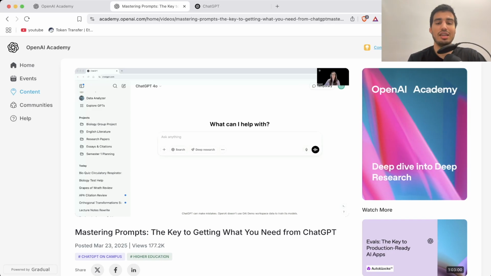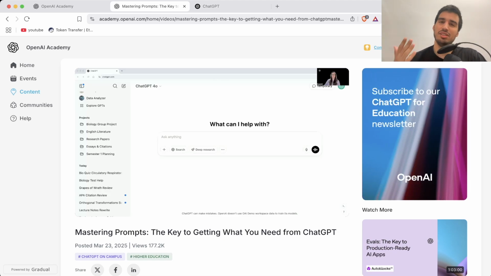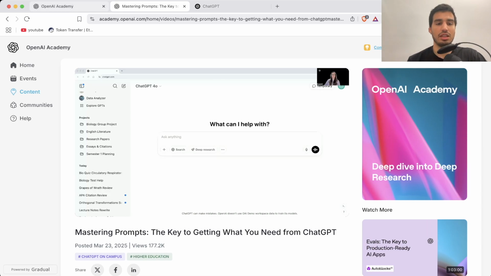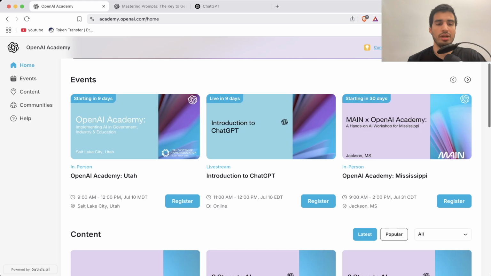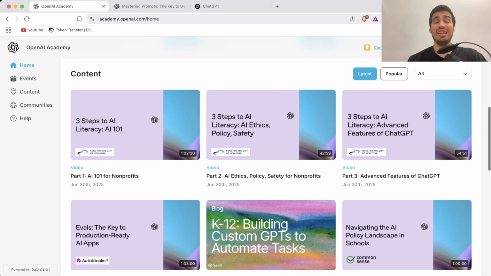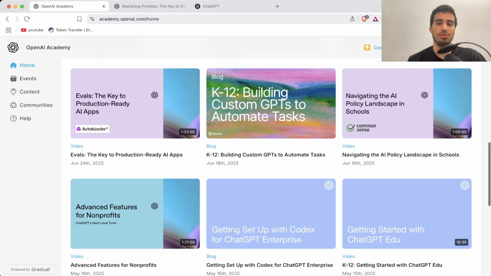So the key to getting what you need from ChatGPT, and this can be used for ChatGPT, Grok, Perplexity, really anything you want. This is the first class of the OpenAI Academy, so I really recommend opening an account. And if you're interested in AI, or not even interested in AI, you want to learn how to use this technology, all these courses are really useful and resourceful.